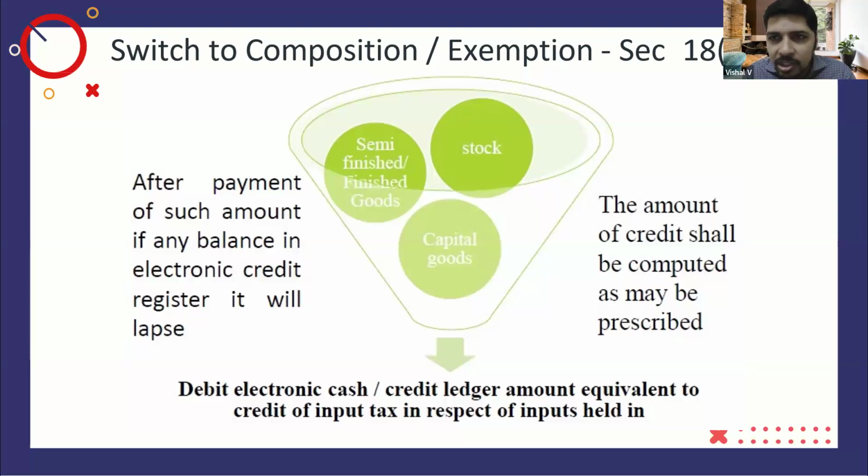So this is the screenshot of section 18.4 only. It covers stock, semi-finished goods, finished goods, and capital goods. And for capital goods, again, we have to calculate based on 5% per quarter of the useful life, and only the balance useful life credit has to be reversed. I have a particular case also, we can discuss that. And if there is any balance available after the reversal, it will lapse.